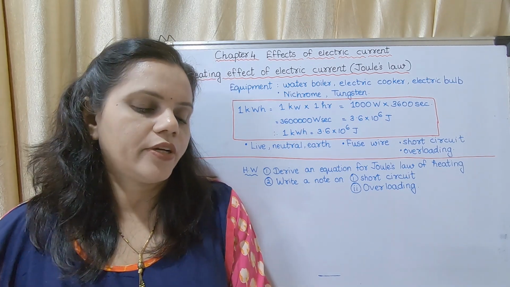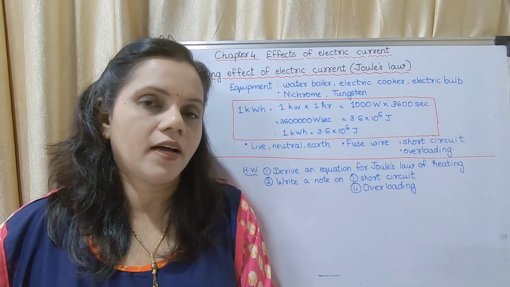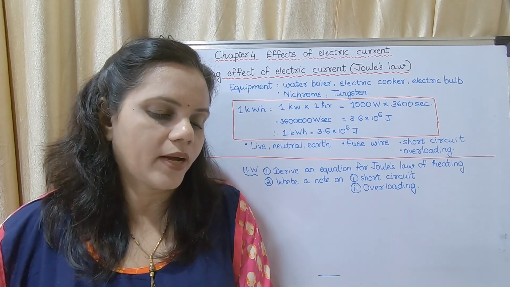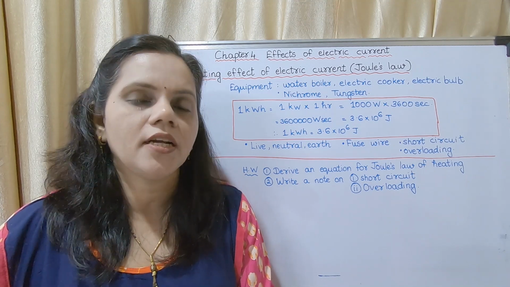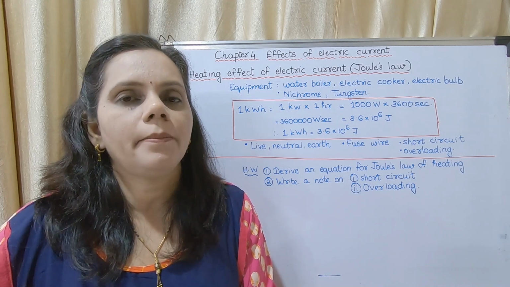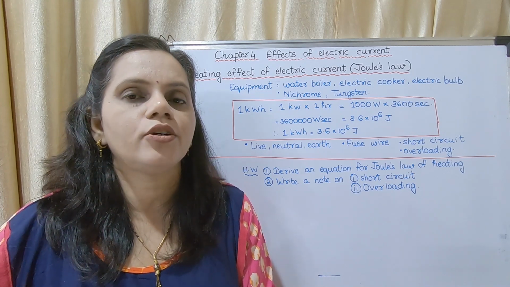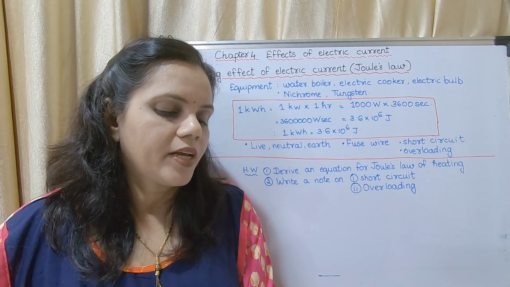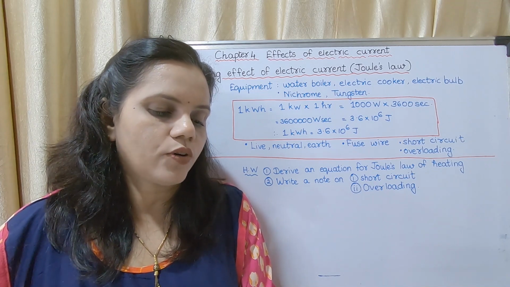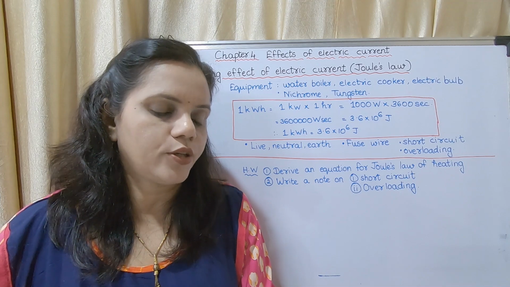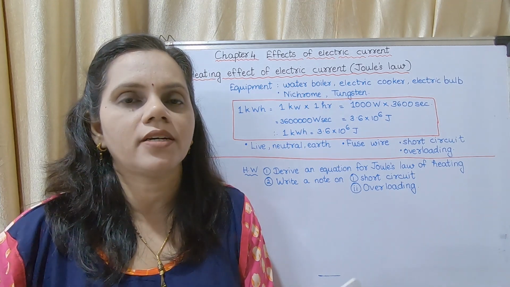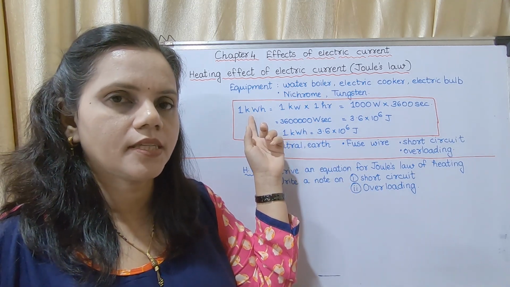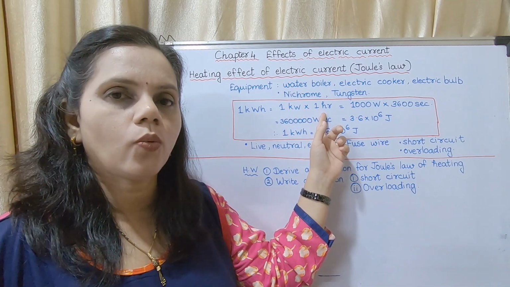Now there is a box. Always remember the unit of electric power, 1 watt, is a very small unit. Hence 1000 watt or 1 kilowatt is used as a unit to measure electric power in practice. Our electricity bills are according to kilowatt hour. If 1 kilowatt power is used for 1 hour, it means 1 kilowatt into 1 hour. The unit is kilowatt hour, and 1 kilowatt hour is equal to 1 kilowatt into 1 hour.